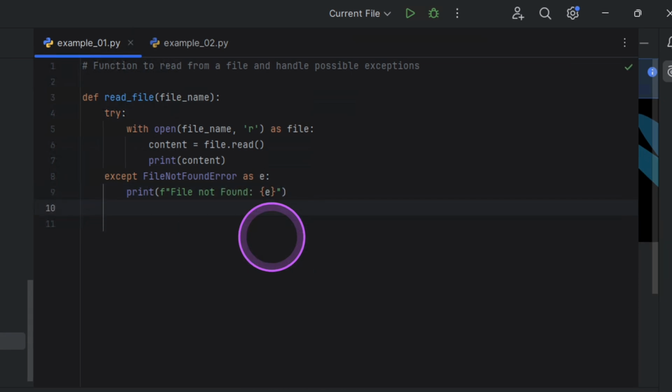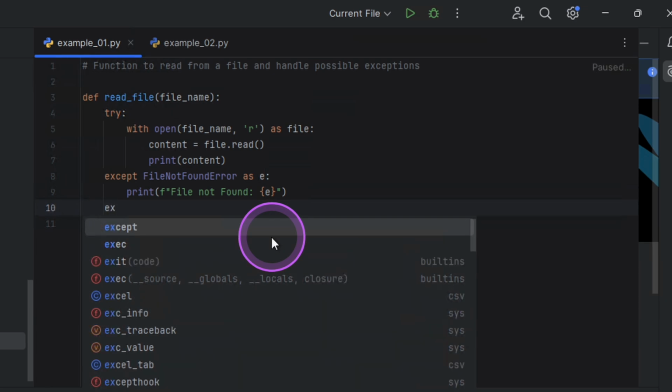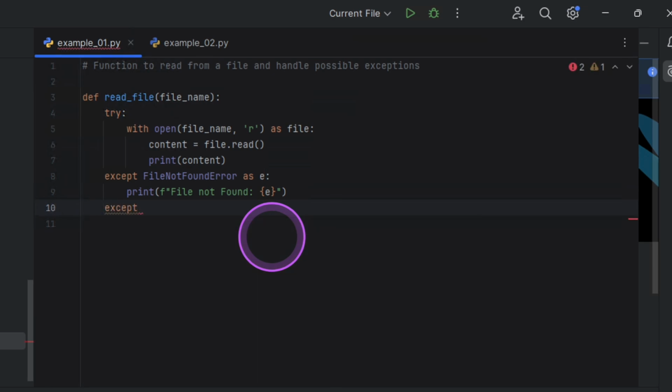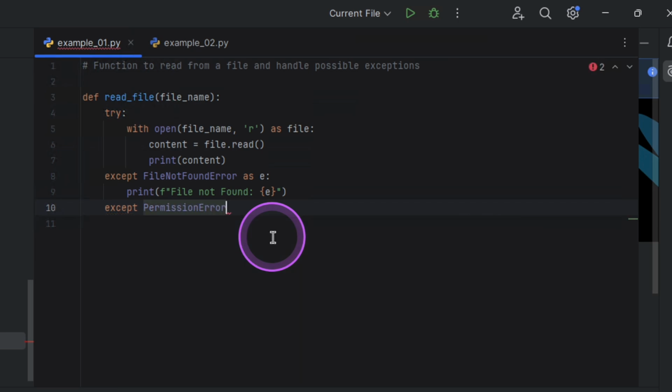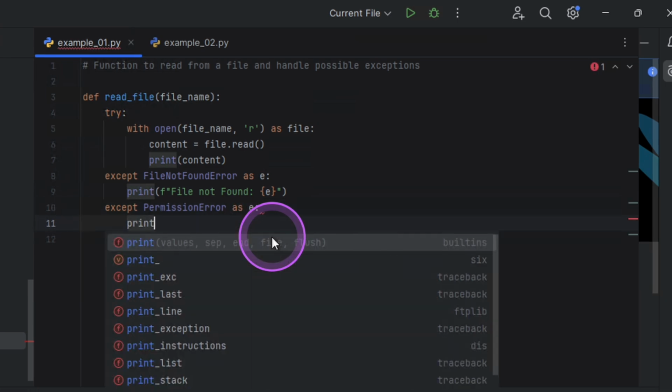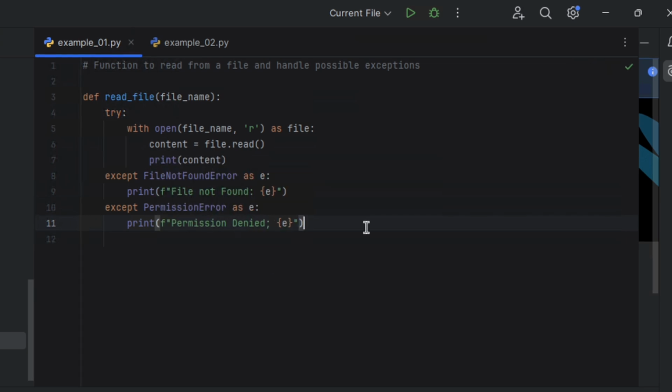I'm going to catch another one. I could just say except. Let me catch another one, PermissionError. Probably there's some permission problem with the person trying to read the file. I could say except PermissionError, and I want to catch this one again as e. And I'm going to print a similar thing and just tell you straight up, permission denied.